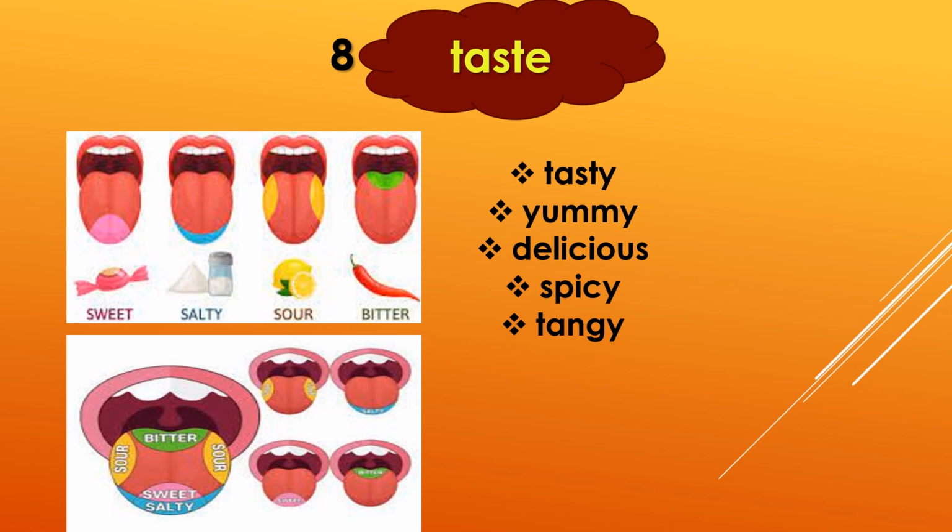So the 8th point is taste. Here we can describe the taste, whether the food is sweet, salty, sour or bitter, tasty, yummy, delicious, spicy, tangy, etc. All these words are used to describe the taste.